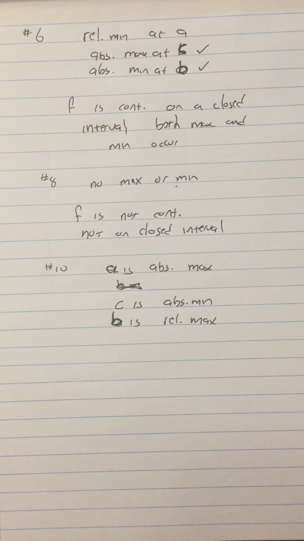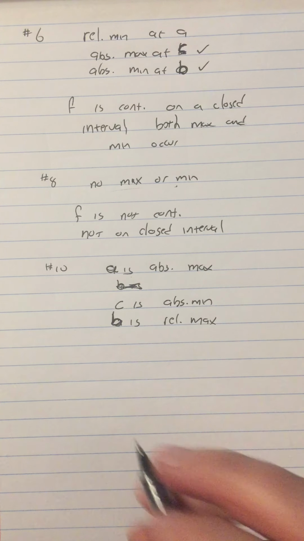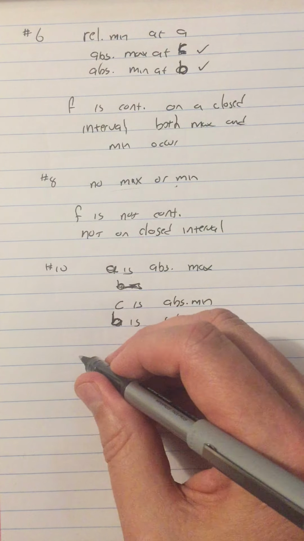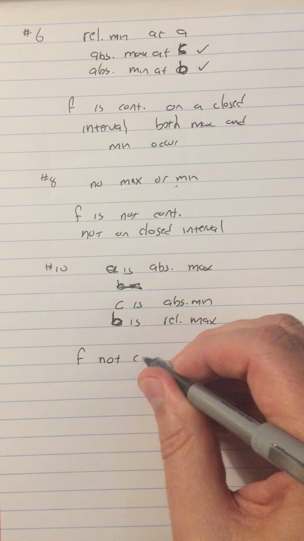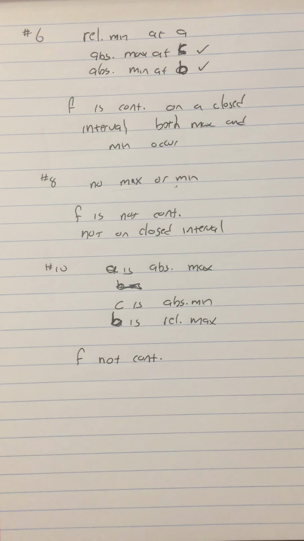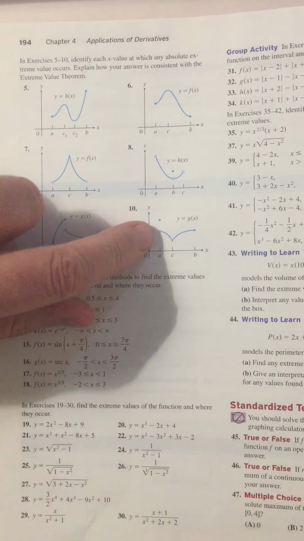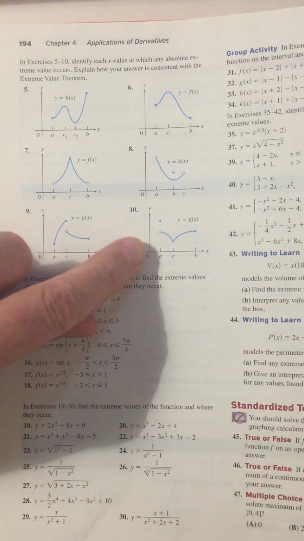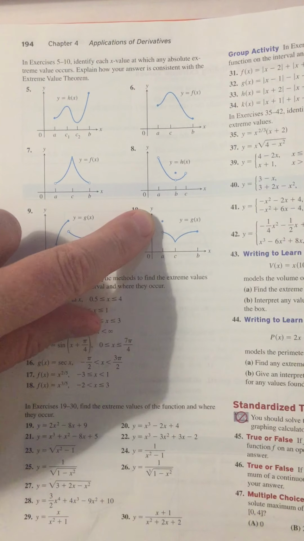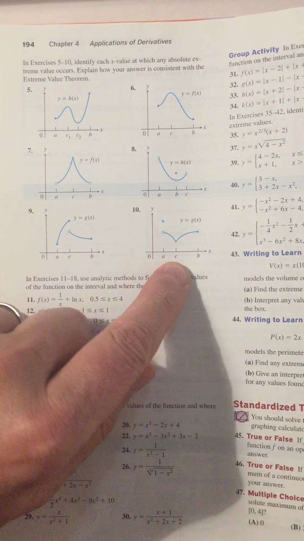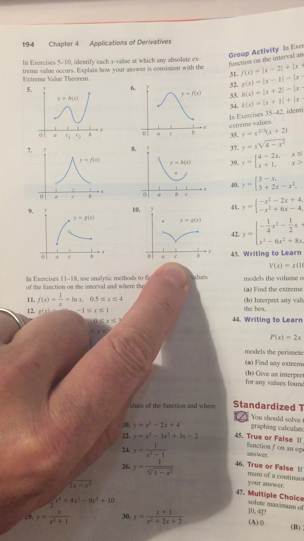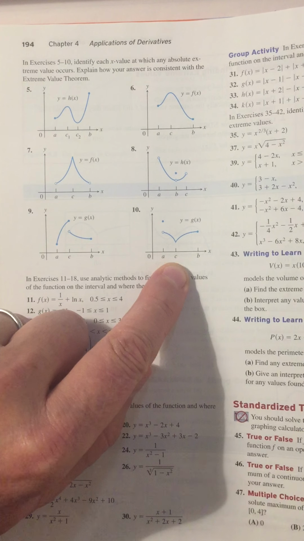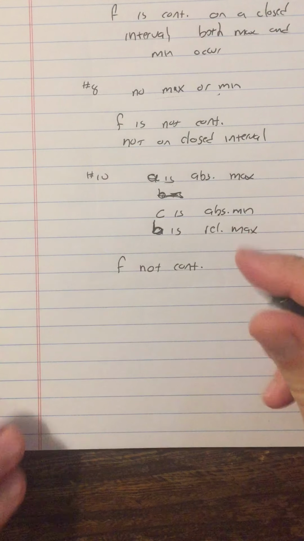All right, and the reason that's consistent with the extreme value theorem is that even though f is not continuous, in this case the interval is closed, because f is defined at a. It just has a discontinuity there. So the interval is closed; we have all the x values covered. C, by the way, is a non-differentiable point, but f is still continuous there. But f is not continuous at A.